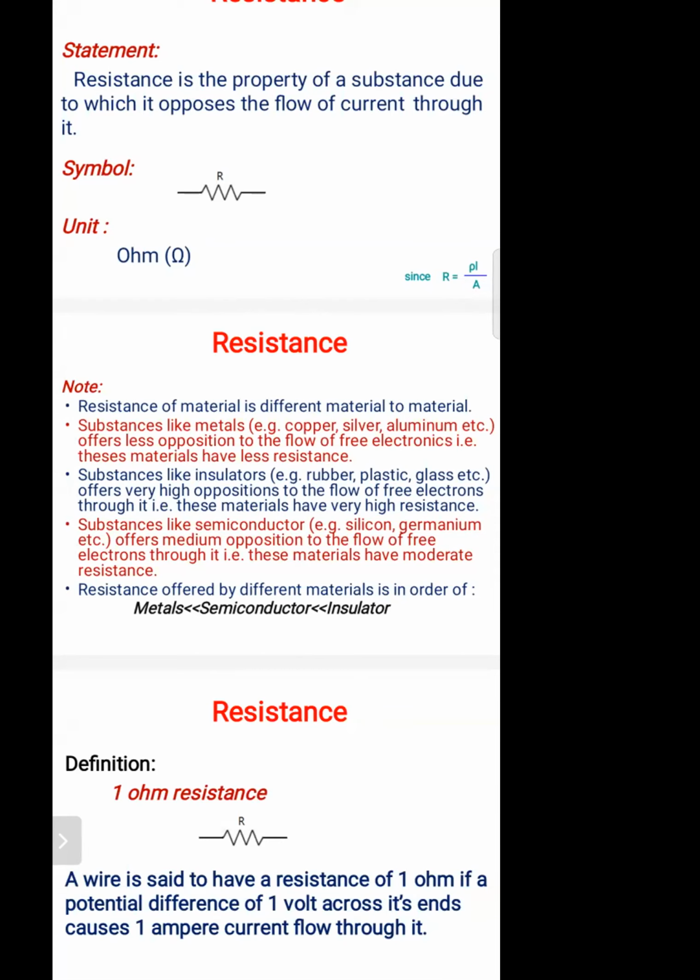That is, these materials have less resistance. Full point.